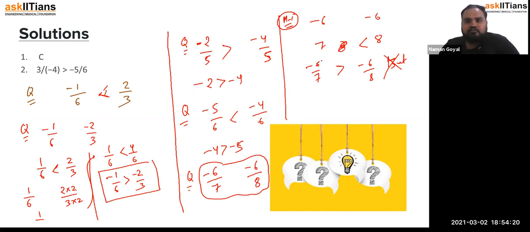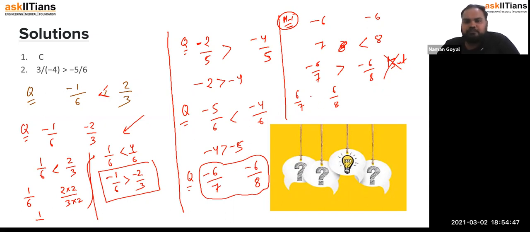Why? Because the number is negative, so you have to check that. So see, if there is a minus here, you can compare 6/7 and 6/8. We are going to use this concept: if minus comes, then we multiply with a negative sign and the sign of inequality will get changed. So we have to compare this one.